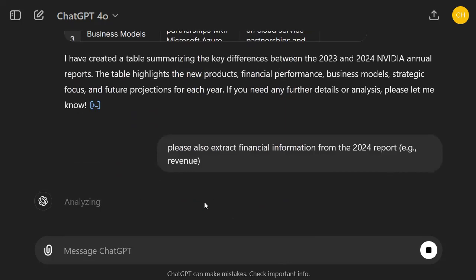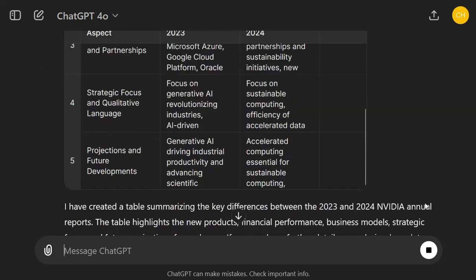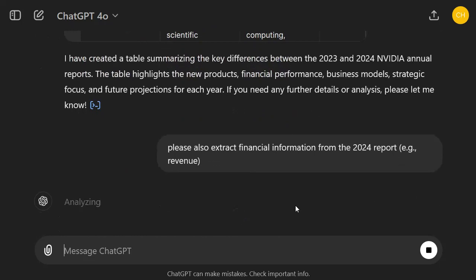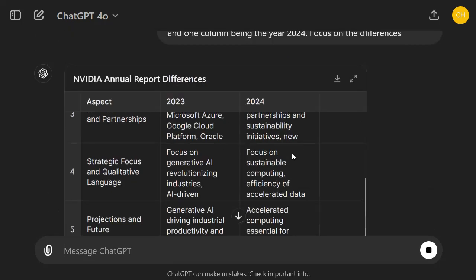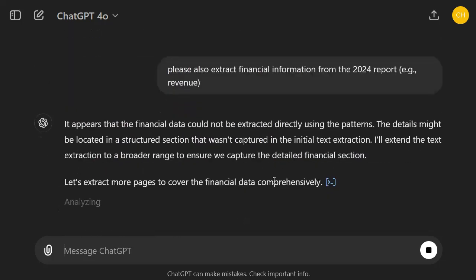It sometimes makes mistakes, sometimes it's not able to process the information, and then it will just hallucinate and give you some words, but words are often not very reliable. But it was also very clear to see that in one column it gives the specific numbers, in the other column it doesn't give any numbers. So this was kind of an obvious catch.